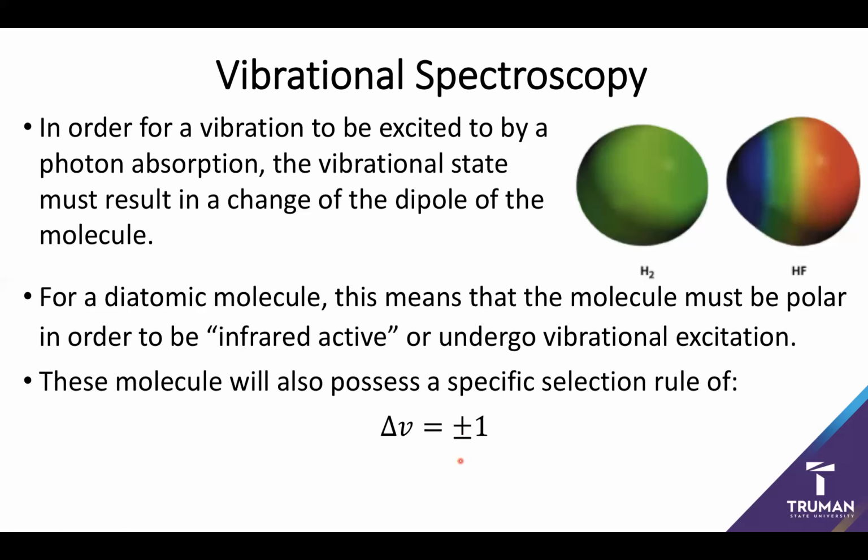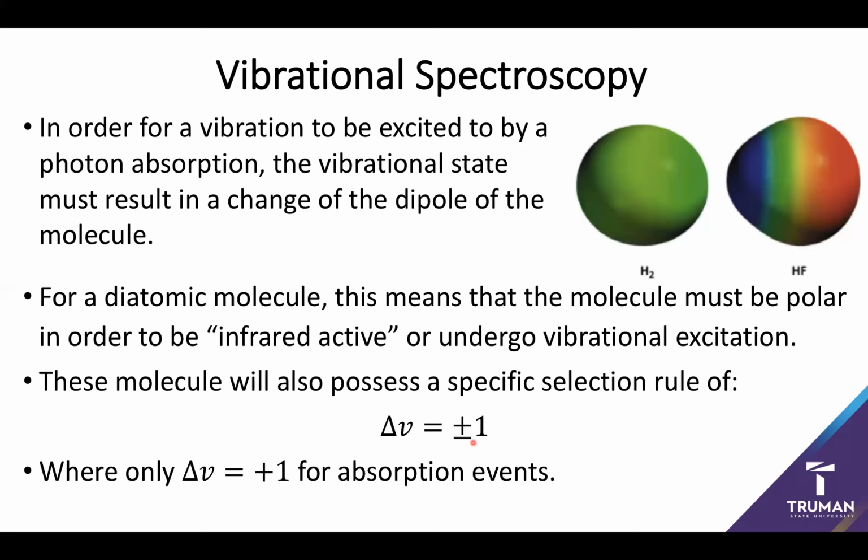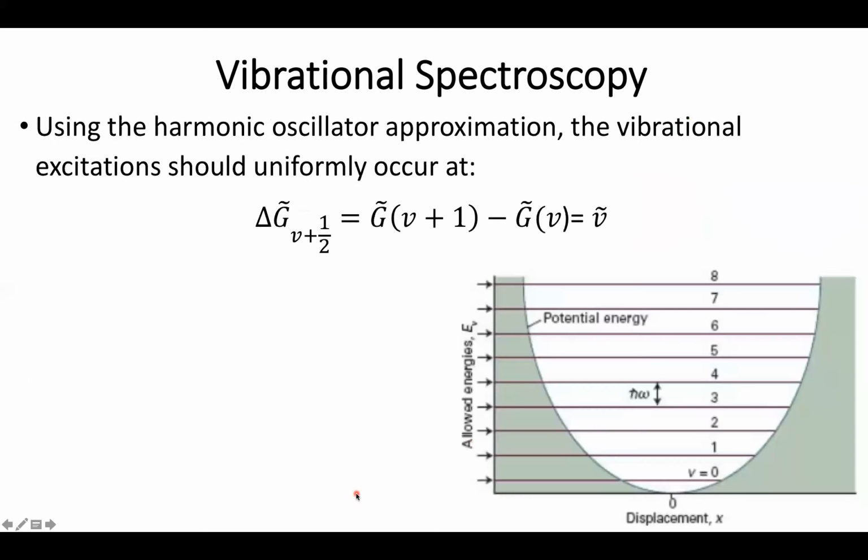So if I'm going to absorb a photon, well, I can't decrease in vibrational energy levels because that means I'll be releasing energy. So for simple infrared spectroscopy, my change in vibrational states has to be an increase of one. And so, using this knowledge, we can find the energy of excitation using the harmonic oscillator.